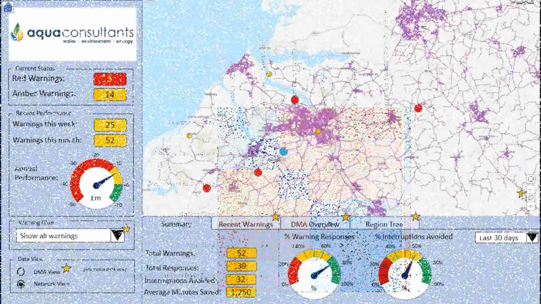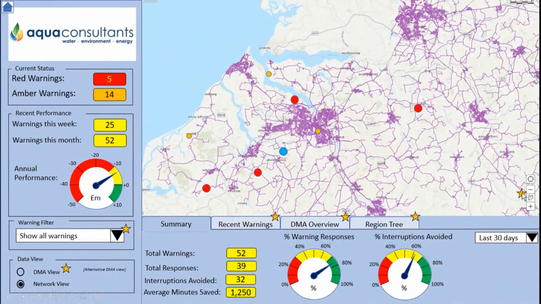A wireframe has been developed to show a potential system for presenting predicted interruption warnings to a user. The system will repeatedly scan telemetry data as it becomes available. When the system detects any typical precursors to an interruption, a warning is displayed on the map showing the location of the potential interruption. The warning can be shown as a coloured dot on the map. The colour will indicate the severity of the warning.